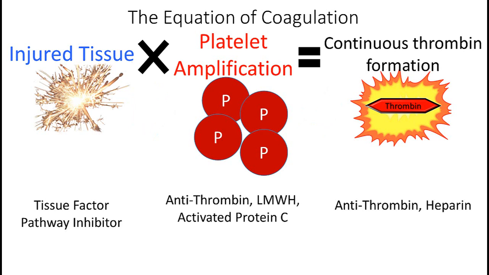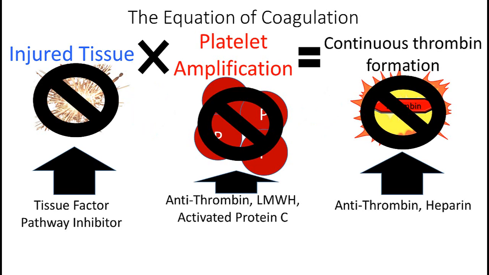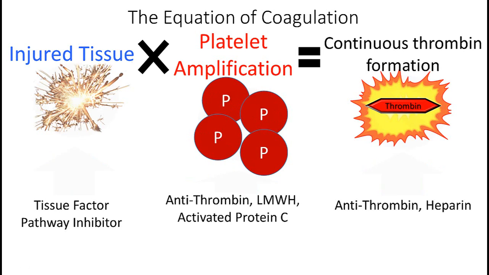We have also illustrated mechanisms at each cellular level which inhibit or stop coagulation. And we located these mechanisms, antithrombin, activated protein C, tissue factor pathway inhibitor, to specific aspects of this equation. We also noted the ways in which we pharmacologically assist these mechanisms. Those are the examples of heparin, low molecular weight heparin, and sequential compression devices. We've even gone past that to show how deficiency in these inhibitory mechanisms, such as factor V Leiden, leads to a clinically relevant coagulopathy you see on the wards in the postoperative period.